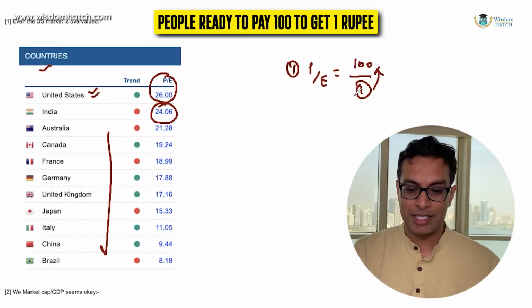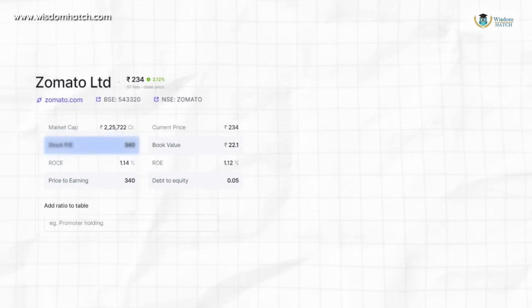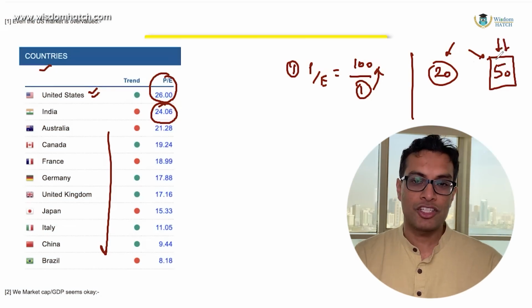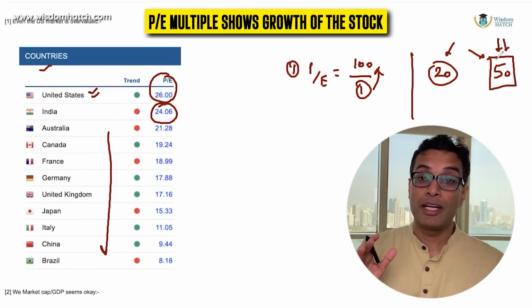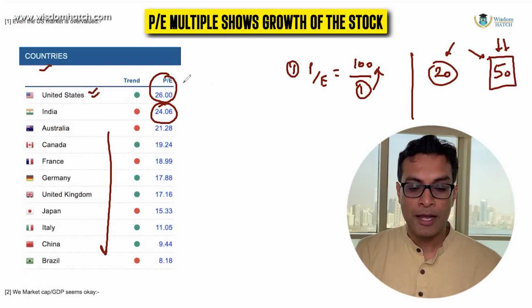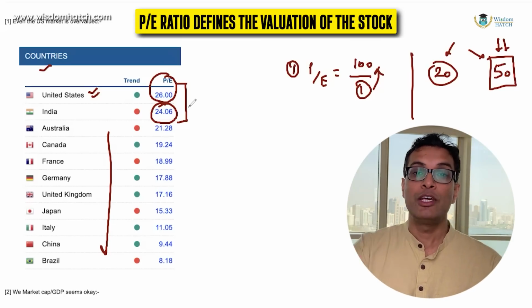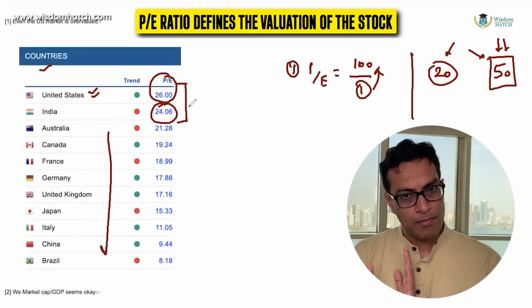In very simple words, the thing to understand is that, for example, if the PE is 20 for some industry, and the PE of a particular industry is 50. Now, why is the PE multiple of a certain industry like tech 50? Because people are betting on growth. So the PE multiple shows that right now, what investors are betting and how much premium valuation they are giving to different markets. Okay.